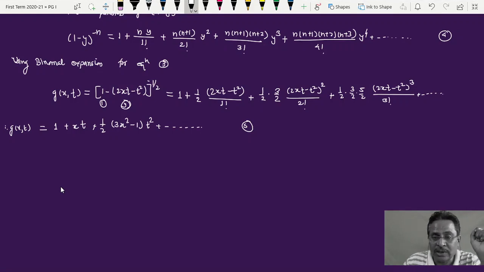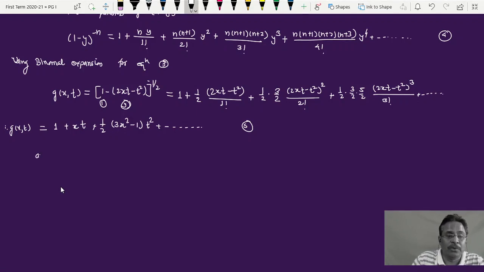For that you have to solve this. Solve each term of it, first, second, third, fourth, at least 3-4 terms, and then rearrange the terms. You will get this series as g of x,t is equal to 1 plus xt plus 1 half (3x square minus 1) into t square, and so on. Okay, this is equation number 5.